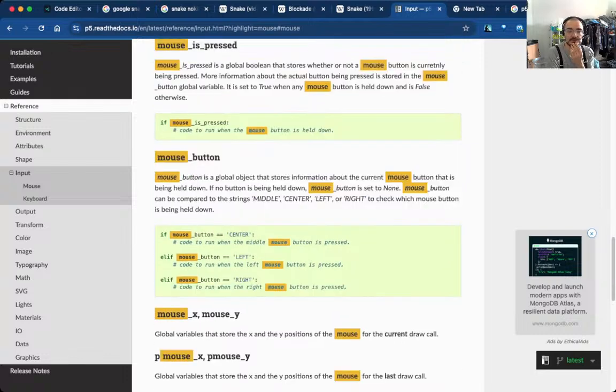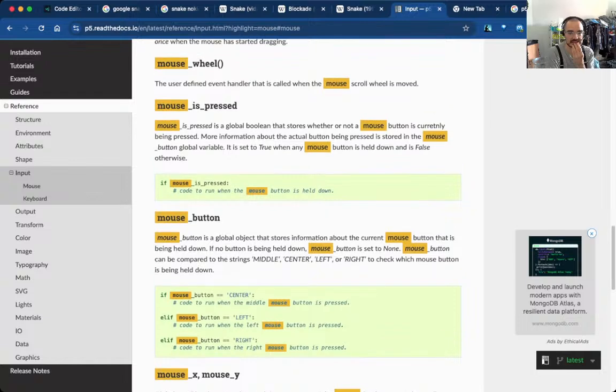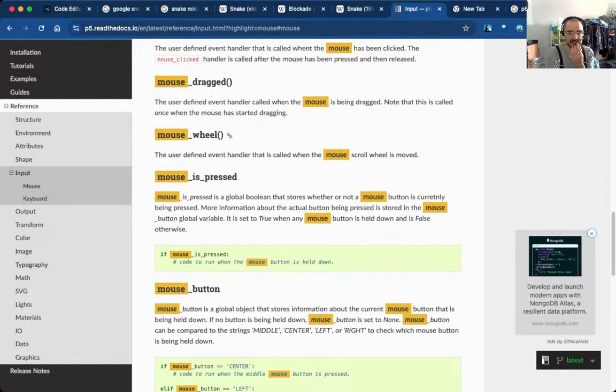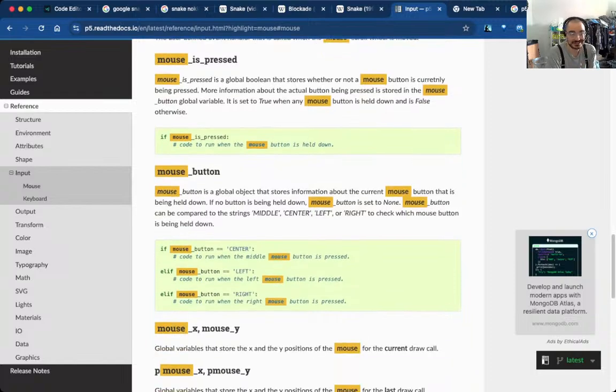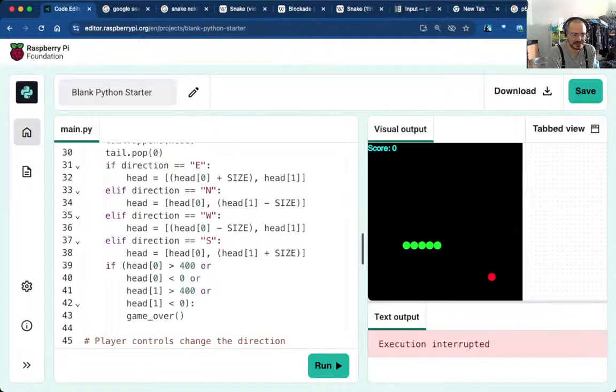Okay, so I might need to do it on mouse pressed, because once the mouse is clicked, I probably won't know which button is being used. Let's try it. I'm not making any promises. I wish I could. Can I just like...